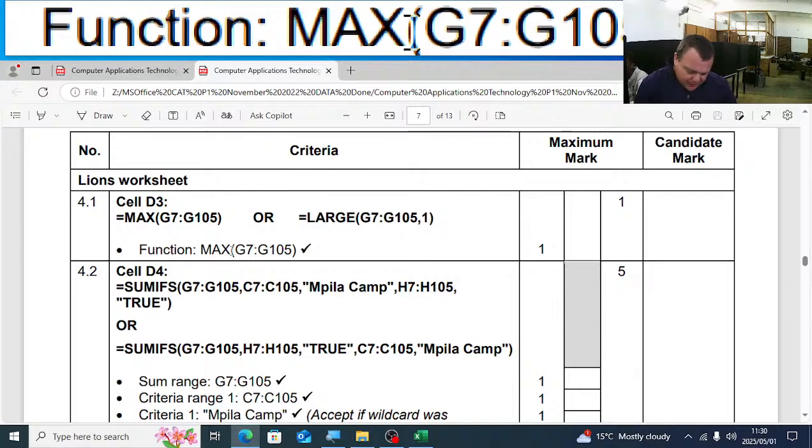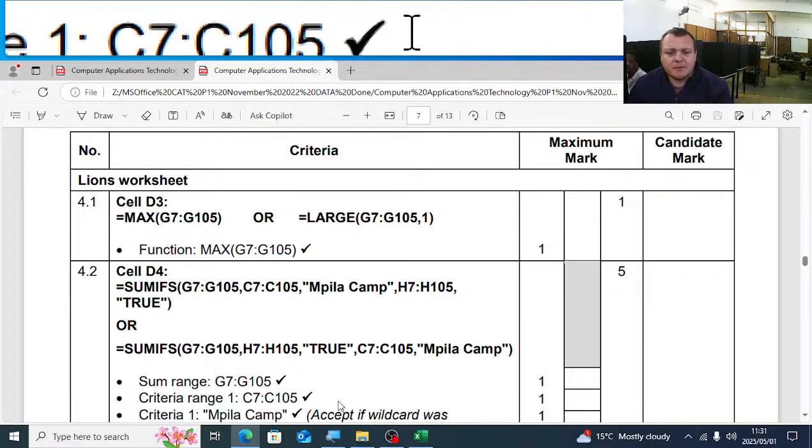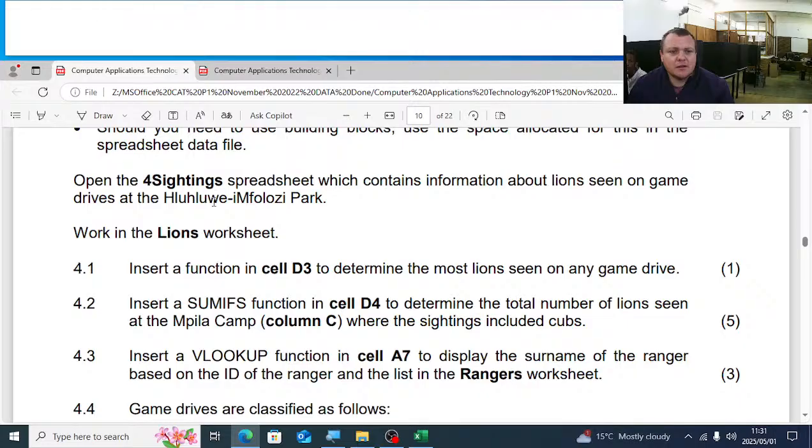Important thing for me here, guys, is that you note the following. The range is G7 to G105. If it's G106, wrong. If it's G8, wrong. So please make sure of accuracy on the ranges.